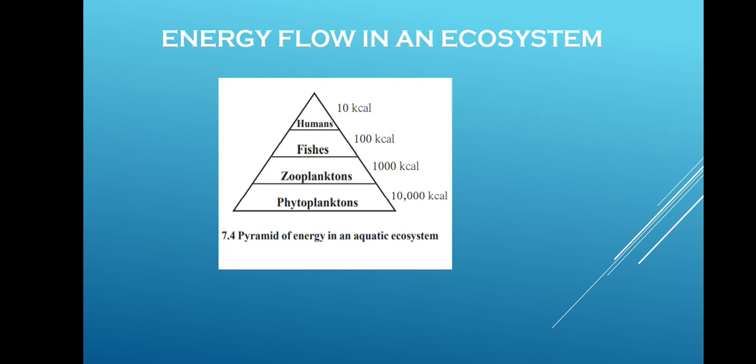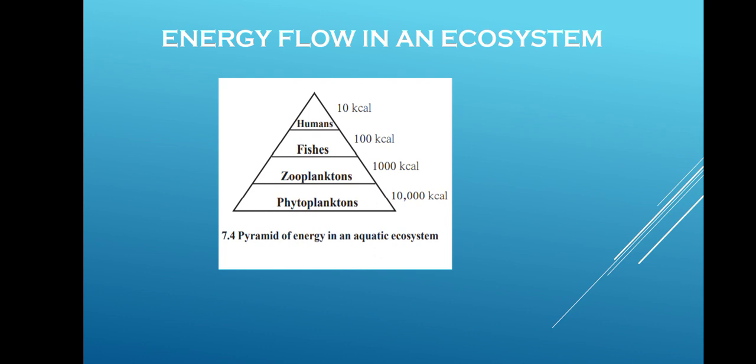But here you can say that 100% of energy is never transported. At every level there is some amount of energy which gets dissipated in the form of heat. However, no part of the energy ever returns to the sun, because ultimately the sun is the most important source of energy. It is the source of energy for photosynthesis. If there is no solar energy, plants cannot prepare their food.